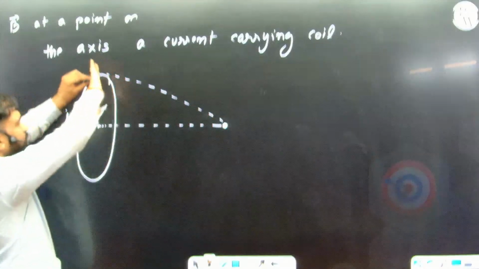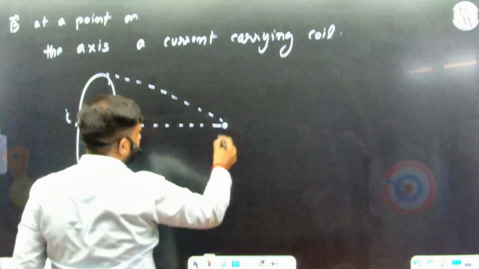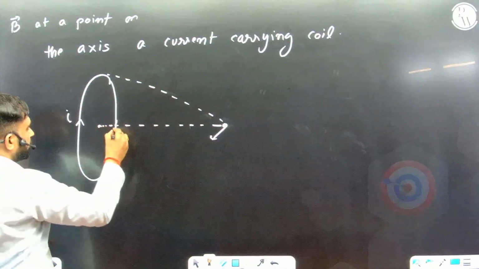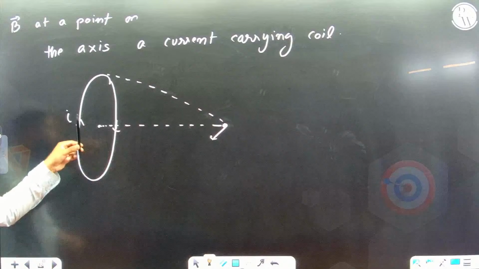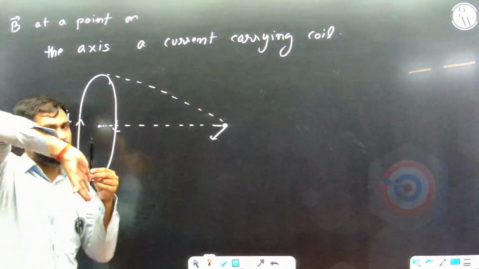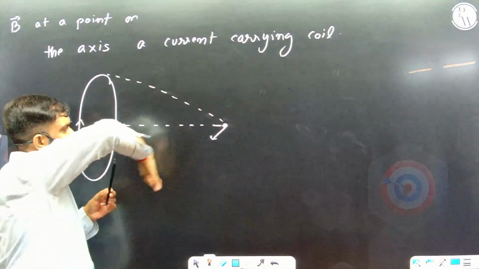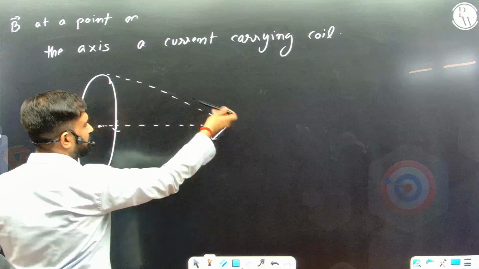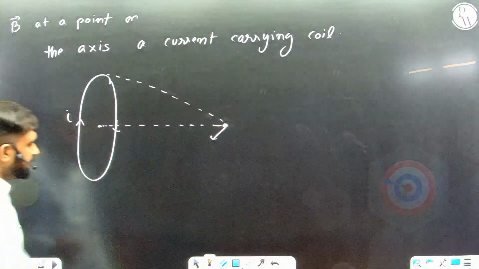So if I do I dl cross r, the magnetic field will be like this. And if I look at this portion, which is just inside the plane, then r is like this, and for the current carrying wire I have to curl my hand like this, and it will be like this. So the magnetic field is going to make this kind of direction.